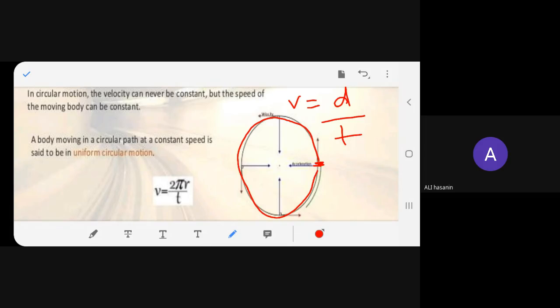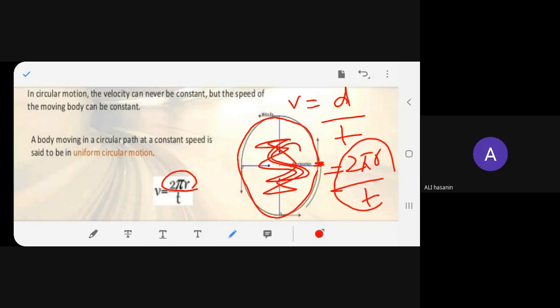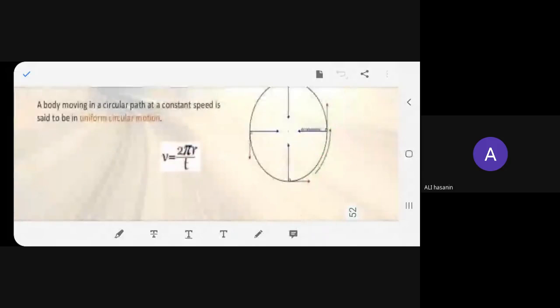I'm not taking all this inside. This is not required. I require only the outline. So what will I take? I will take the circumference. And what is circumference? It is 2 pi r. So 2 pi r divided by t is becoming your velocity. Have you understood? Yes, ma'am. So this is the uniform circular motion.